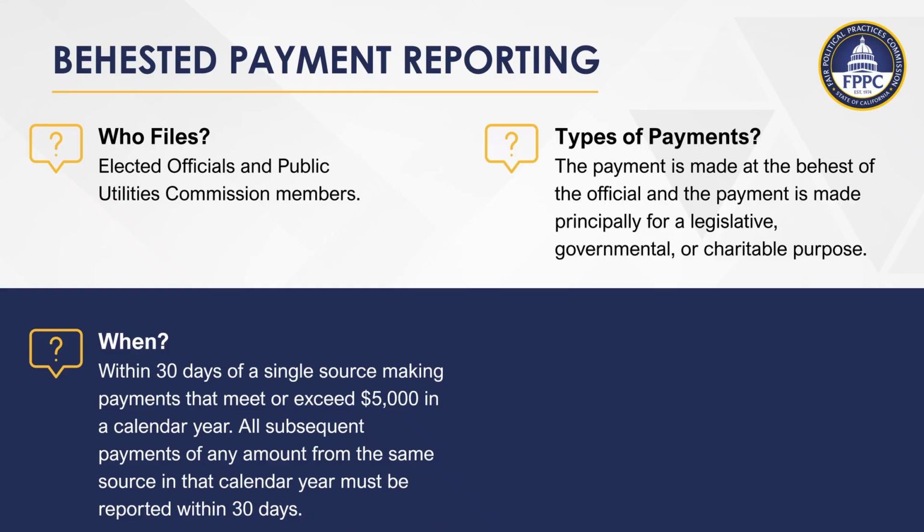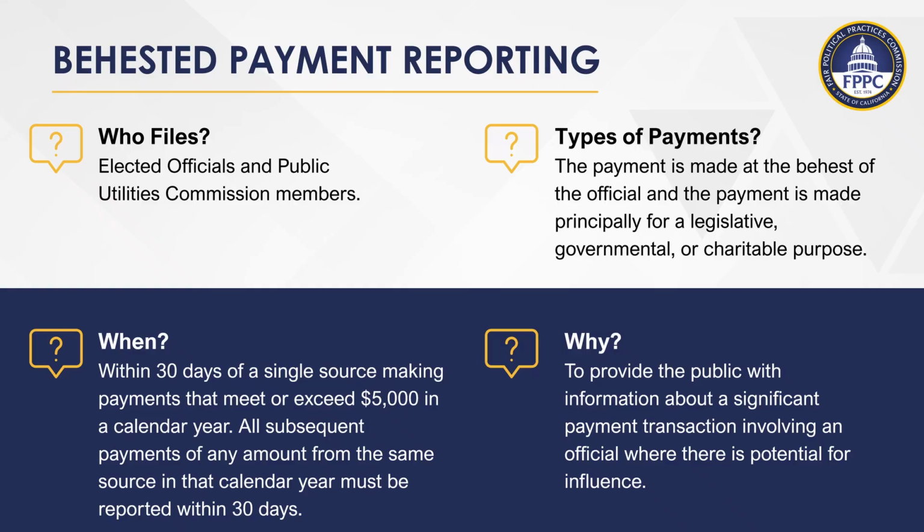Next, when to file. Officials are required to file within 30 days of a single source making payments that meet or exceed $5,000 in a calendar year. Once that threshold is reached, then all subsequent payments for any amount from the same source in that calendar year must be reported within 30 days. And finally, the why. To provide the public with information about a significant payment transaction involving an official where there is potential for influence, as required under the Political Reform Act.